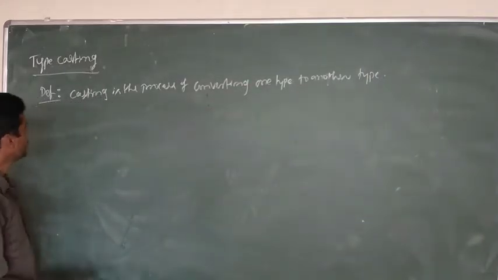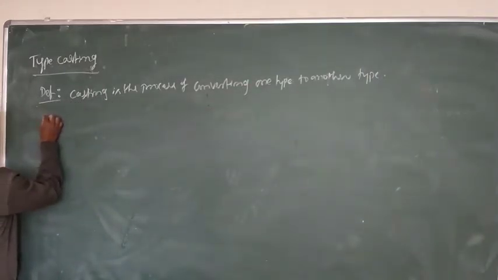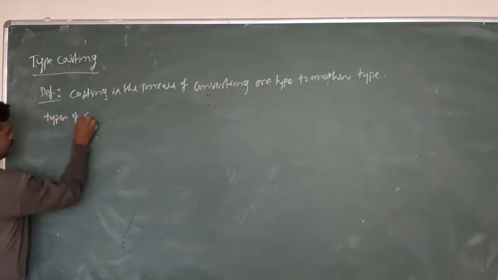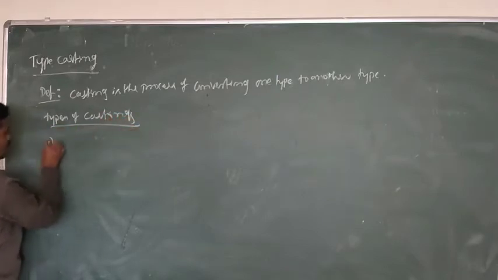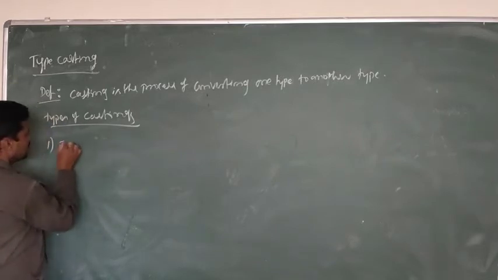So Java will support two types of castings. There are two types of castings. Number one, implicit casting.